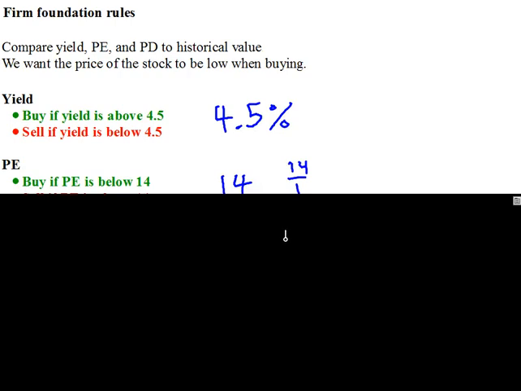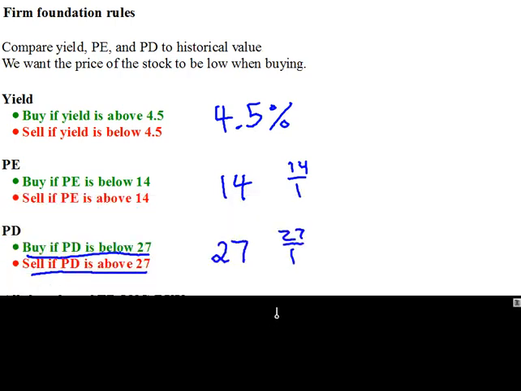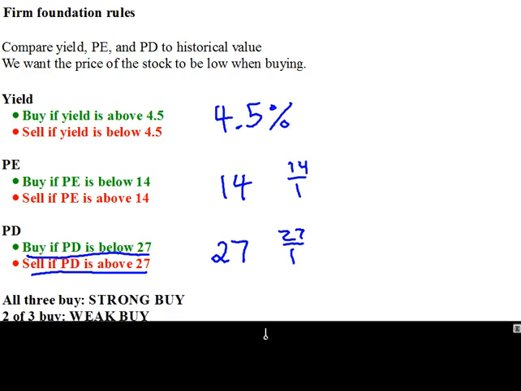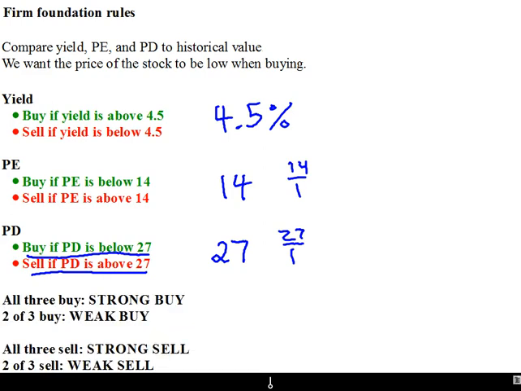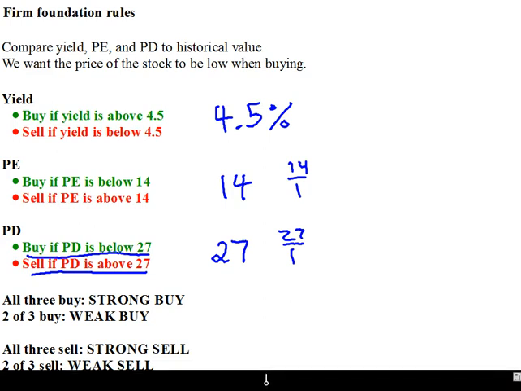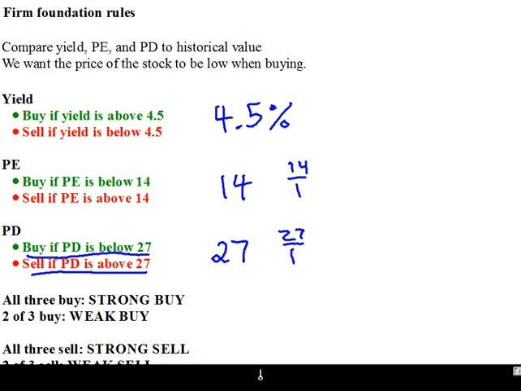All right, so what we're going to do in this video is some practice problems based on some of the calculations we were doing in a previous video. In the previous video, we talked about firm foundation calculations and using PE ratios, PD multiples, and yields to try to issue buy and sell signals. And again, this is not perfect. This is not some guaranteed way that you're going to make money. This is one theory of the stock market. So I just want to be super clear: this is not investment advice. This is one theory of how to invest. So let's apply this theory to a set of practice problems.